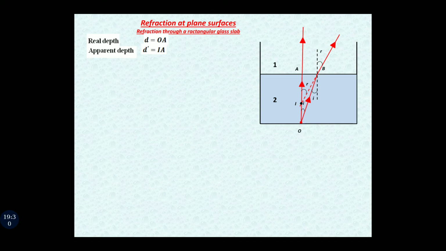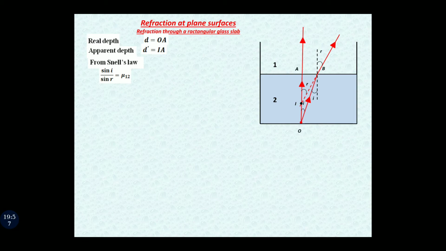If we apply Snell's law, sin i by sin r is equal to mu 1 2. Why have I written 1 2 and not 2 1? Because the ray of light is moving from 2 to 1, so 2 is considered our first medium and 1 is our second medium. Numbers don't decide which medium is first and which is second.